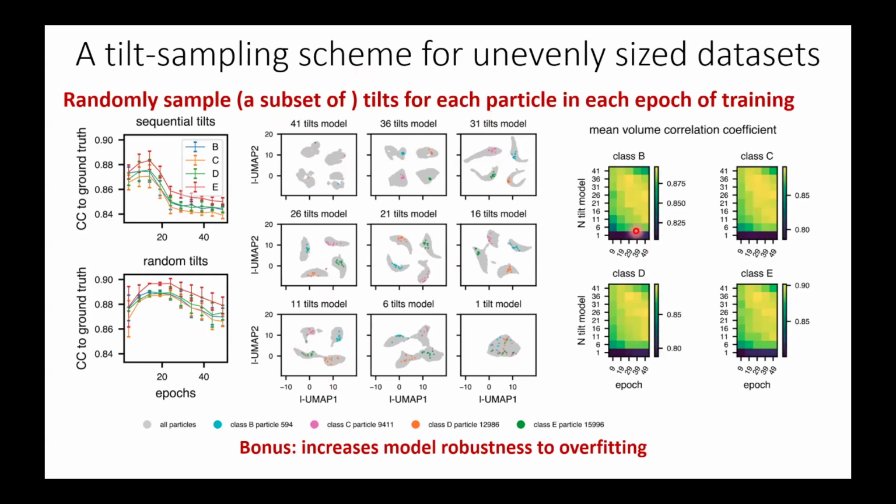Here, this is the cross correlation between the reconstructed density map and the underlying model as a function of the number of tilts on the y-axis and the number of epochs of training on the x-axis. And you can again see, even down to a relatively small number of tilts, you get quite high cross correlations. And so we're thinking about other ways we might be able to use this for cross-validation by passing different subsets of tilts to different models.